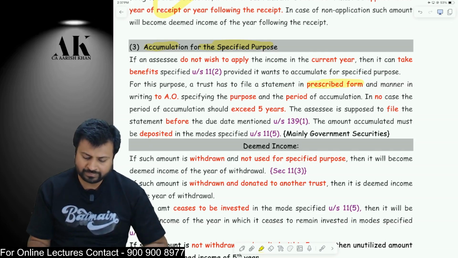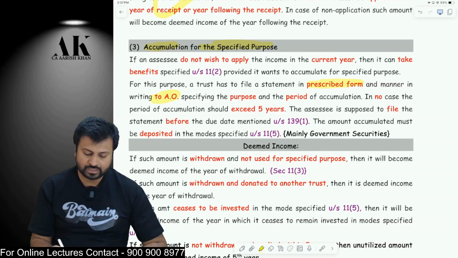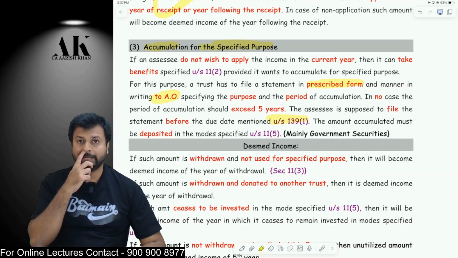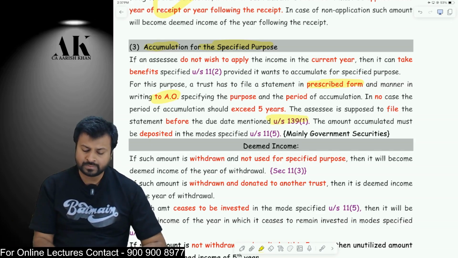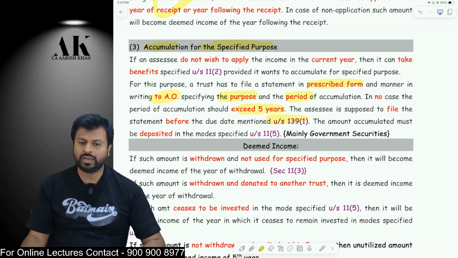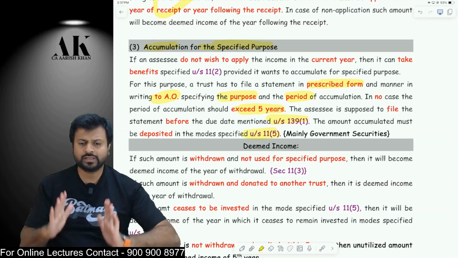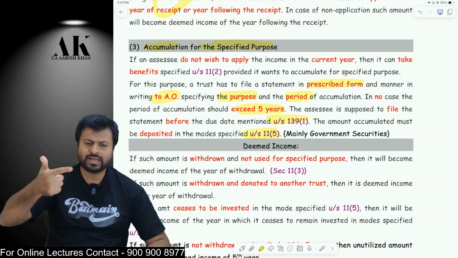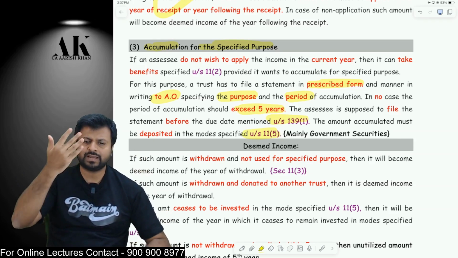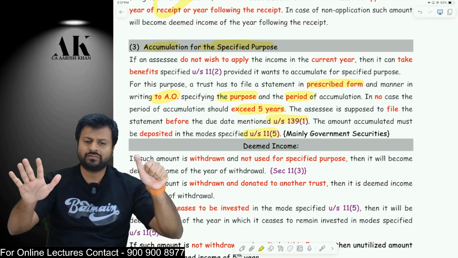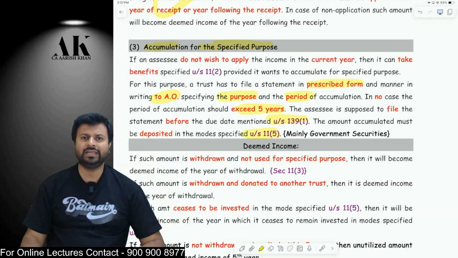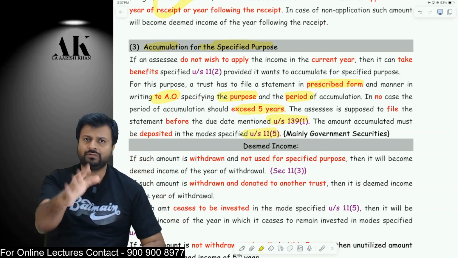You should fill a form in prescribed manner and go to the assessing officer till the due date of filing of return. Okay, till the due date of filing of return, you should go to the assessing officer and tell him the purpose for which you want to accumulate and the period for which you want to accumulate. The period should not exceed 5 years from the end of the financial year. It should be maximum 5 years, and you should deposit that money in the mode specified in 11.5, which are mainly government securities. You do all these things: go to the assessing officer, fill a prescribed form, mention the purpose, mention the period, maximum 5 years, go before the due date of filing of return, and deposit that money in the mode specified in 11.5. He will give you the exemption.